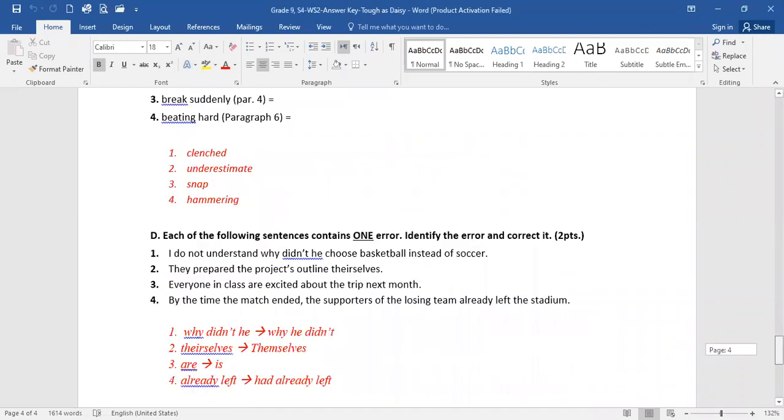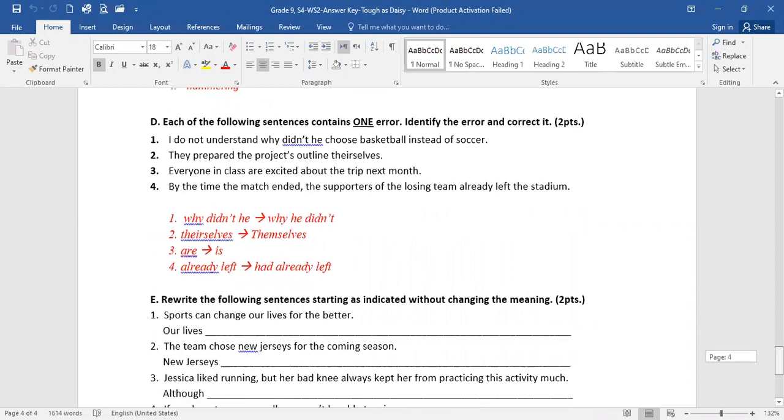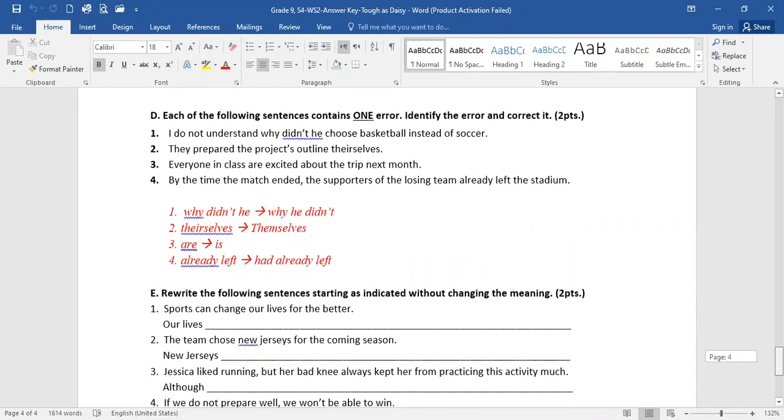Make sure you underline the whole mistake, everything, and then you put the whole correction. If you want to rewrite the whole sentence, that's totally okay also, but just highlight or write in a different color the mistake correction. Rewrite the following sentences starting as indicated without changing the meaning.